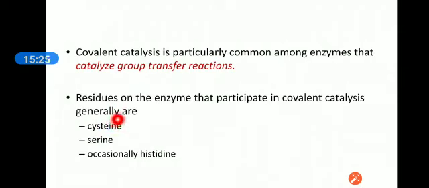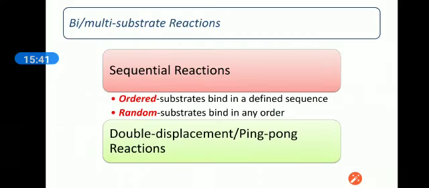Most of the enzymes involved in covalent catalysis have cysteine and serine residues on their active site, and sometimes histidine is also present. We can categorize covalent catalysis into sequential reactions or double displacement ping pong reactions.